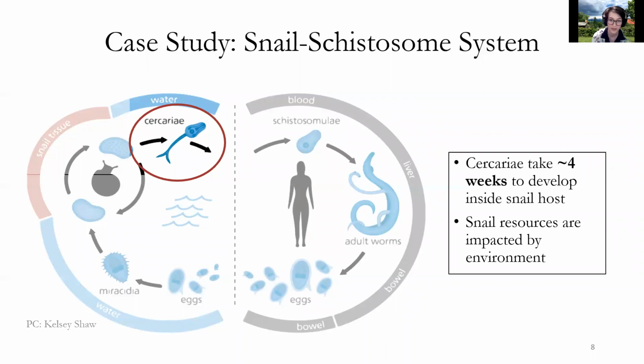Food is affected, of course, by the environment. Cattle feces, runoff, other forms of resource variation impact their food. And additionally, when snails are eating the resources, they can't instantly produce cercariae after becoming infected. It takes approximately 4 weeks for cercariae to develop inside snails before they are released.